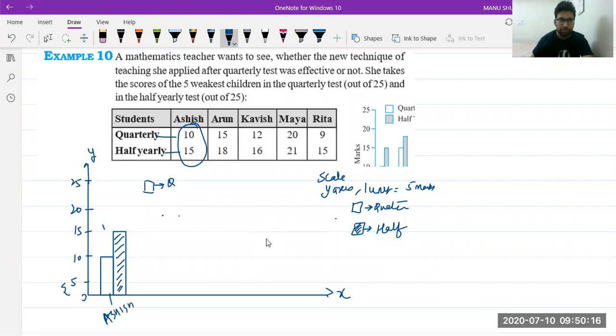This is in mathematics. No, nothing is written over there. Nothing written. Sorry. Thank you, Samarth.